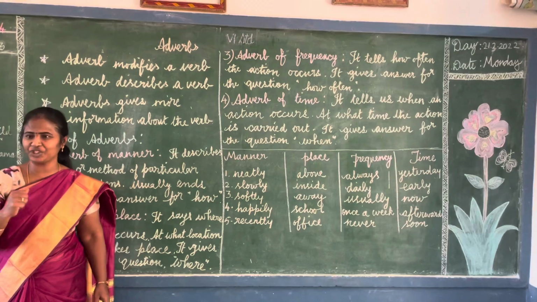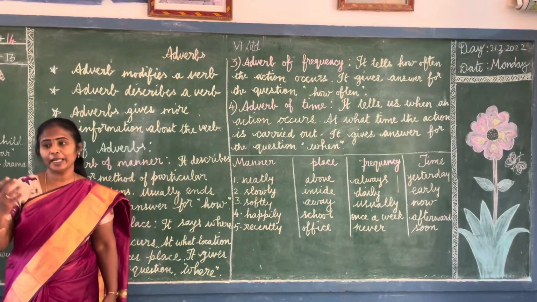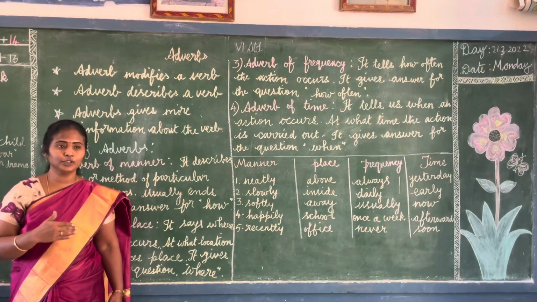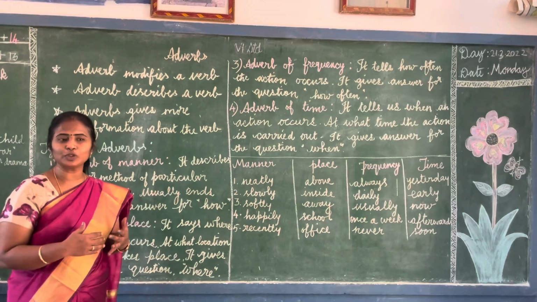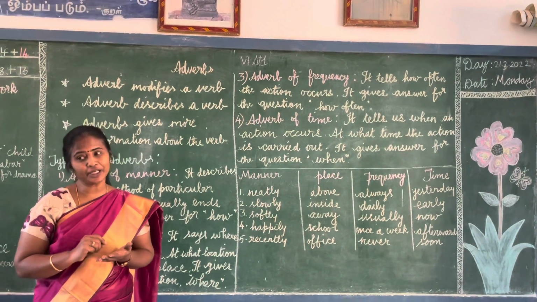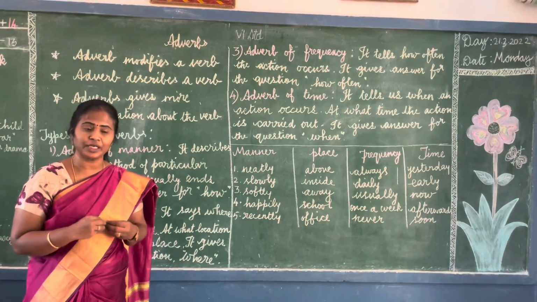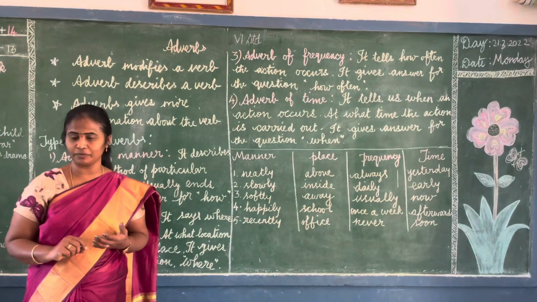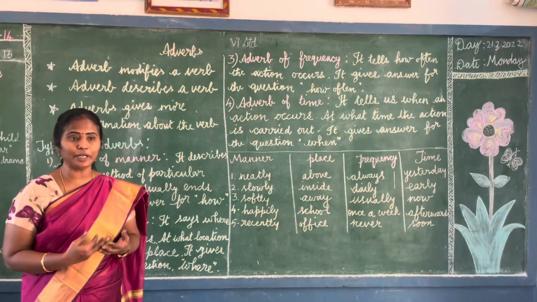How was the action taken place? How did you do the action? Like she came to the school very fast yesterday. Means what? How she came to the school? Very fast. She writes slowly or she writes neatly. These all give the answer for the question how the writing takes place, whether it is slowly or fast or neatly or legibly.